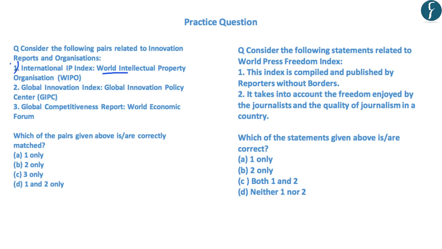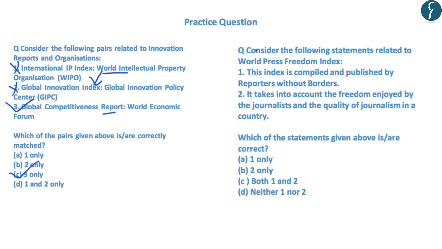Now, this is an incorrect match because the World Intellectual Property Organization releases the Global Innovation Index. The second is also incorrectly matched as the Global Innovation Index is not released by Global Innovation Policy Center. However, the third pair, which reads that the Global Competitiveness Report and the World Economic Forum is correct. So the correct answer is C, that is 3 only.